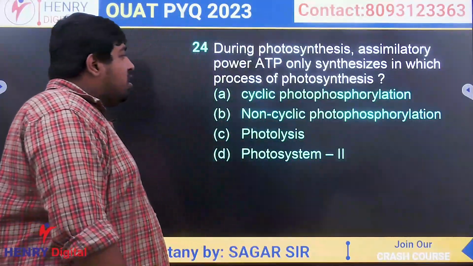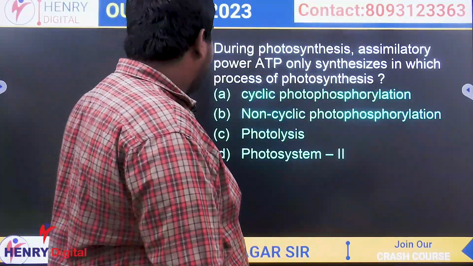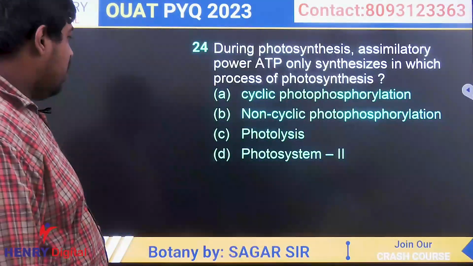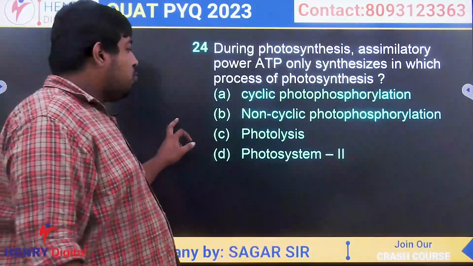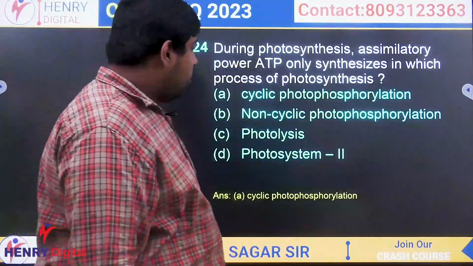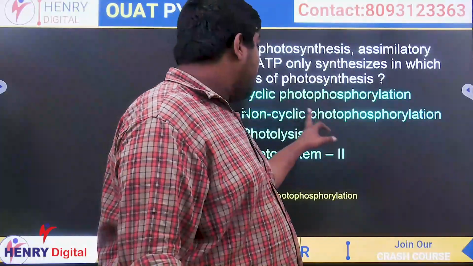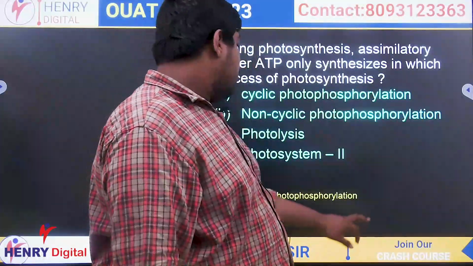During photosynthesis, assimilatory power ATP only is synthesized in which process of photosynthesis? Straight question, it is cyclic phosphorylation. Clear? In the case of non-cyclic, there will be production of both ATP and NADPH. Clear?